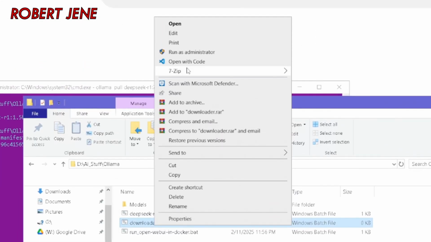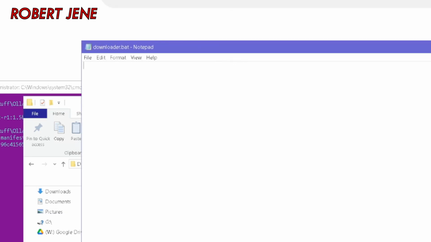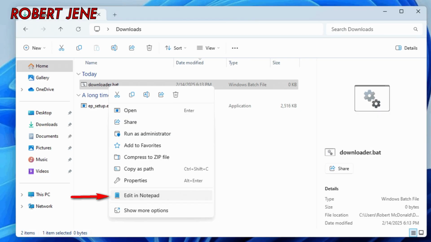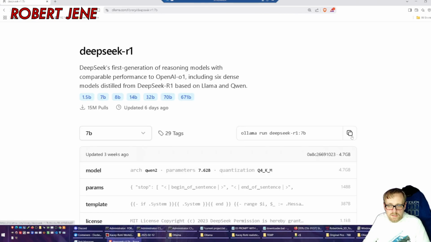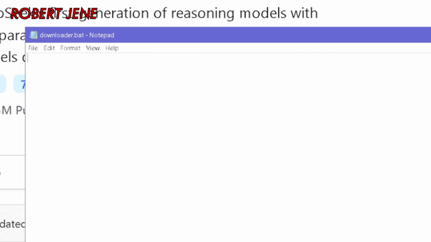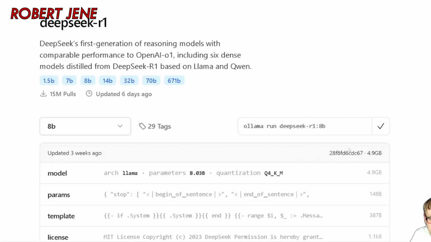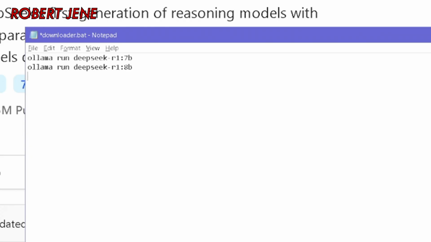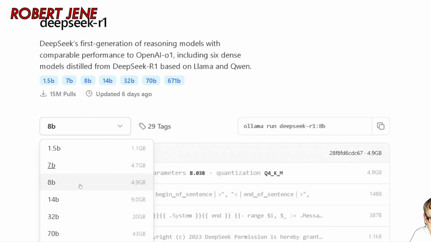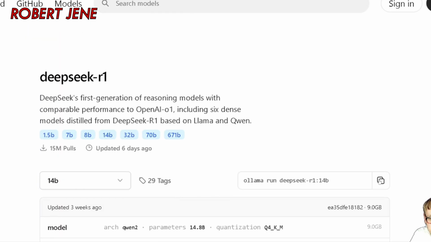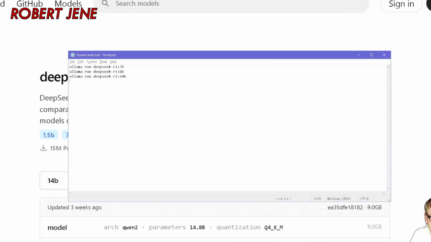Right-click that and find edit. Again, in Windows 11, it might be different. You might actually have to hit more and then edit. In Windows 11, you right-click and then choose Edit with Notepad. And now, let's say I wanted to get the 7 billion one. I'm going to copy that and paste it into the batch file. And let's say I also wanted the 8 billion. Copy and paste it onto the next line. And I want the 14 billion. Copy. And I don't have to limit myself to that.